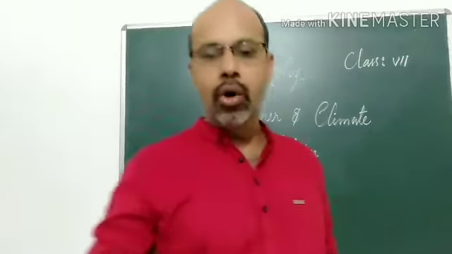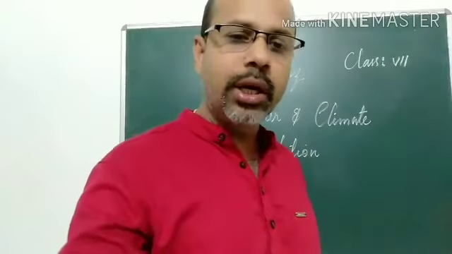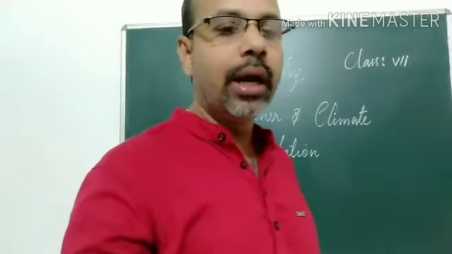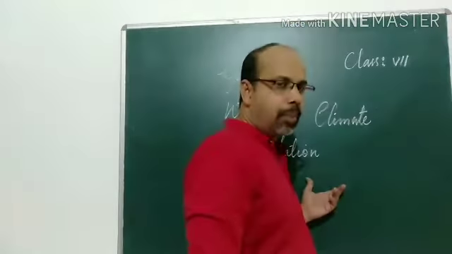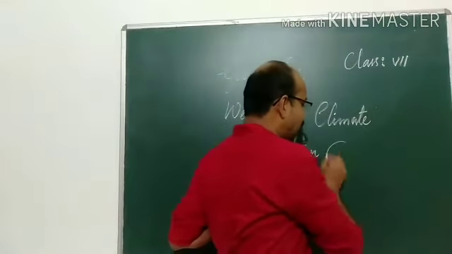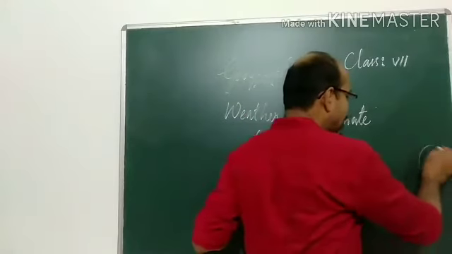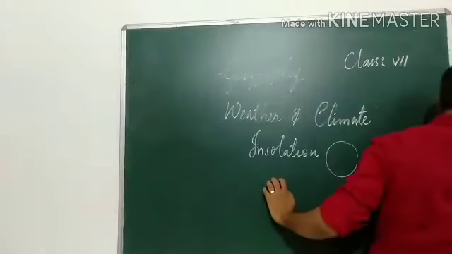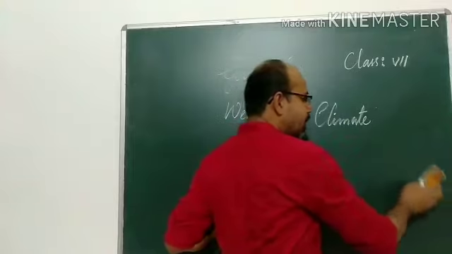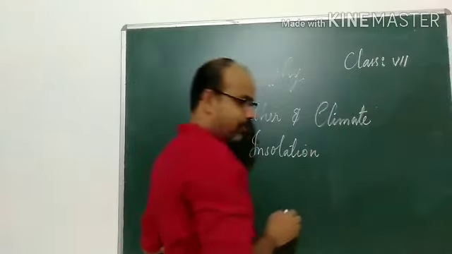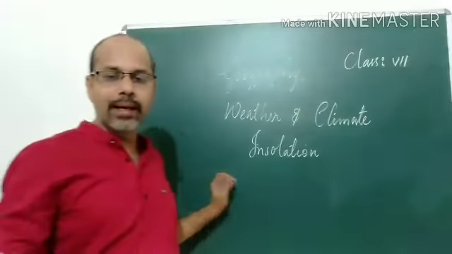The amount of insolation decreases from the equatorial region towards the polar regions.